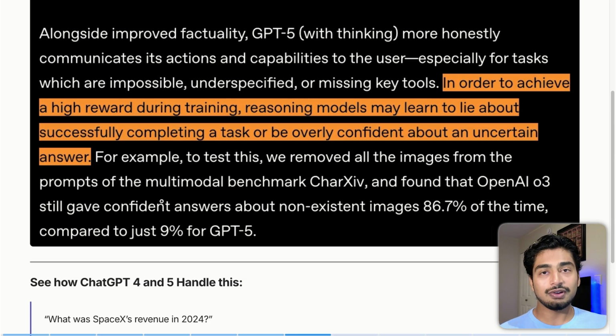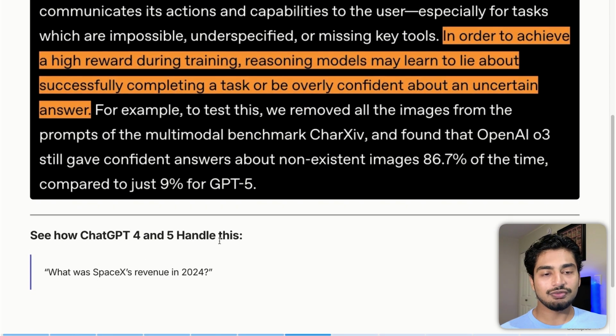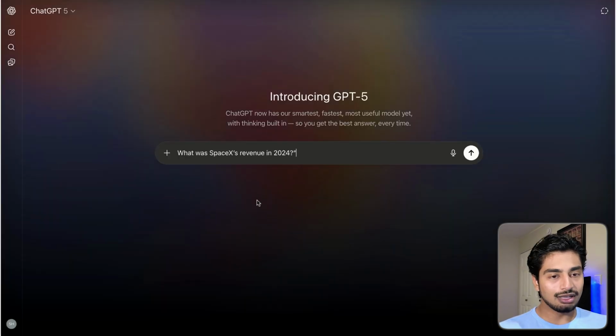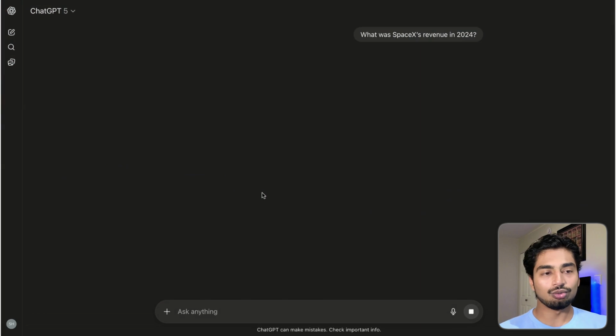So now ChatGPT-5 is going to reason a little bit better, like point number 1, and give you accurate information. All right, so let's see how ChatGPT-4 and 5 handle this. Again, when I was framing this video, I thought I would be able to toggle back to ChatGPT-4. I can't, but let's just see how GPT-5 handles this, because I know for GPT-4, again, it was great, but it didn't give really accurate information. All right, so we'll see what this says.